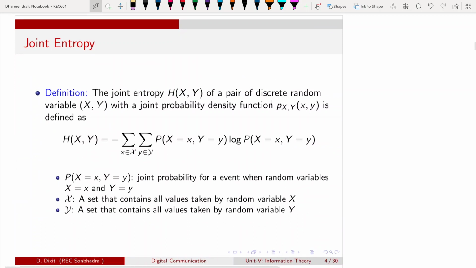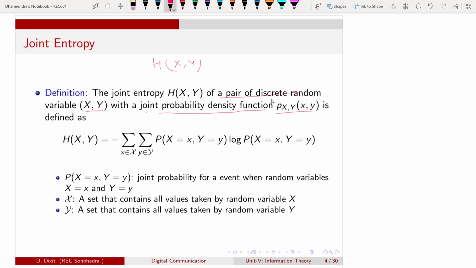Let us define the joint entropy. Joint entropy is denoted by capital H of X comma Y, where X comma Y is a pair of discrete random variables. A random variable is characterized by a PDF or CDF, so this pair of discrete random variables is characterized by the joint probability mass function.